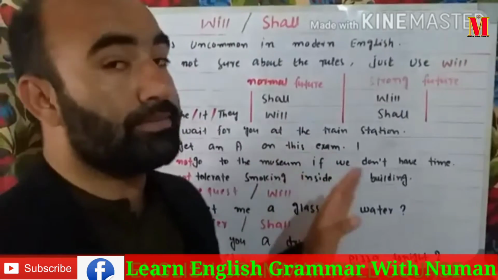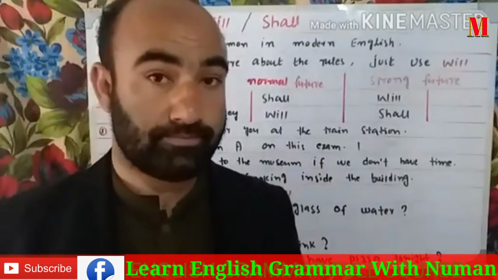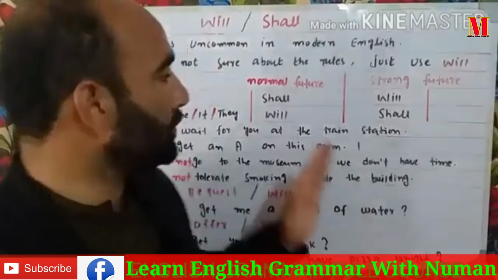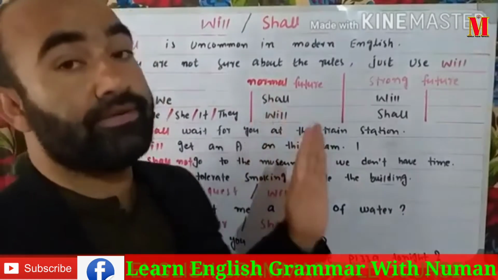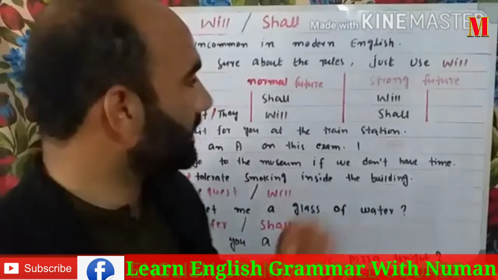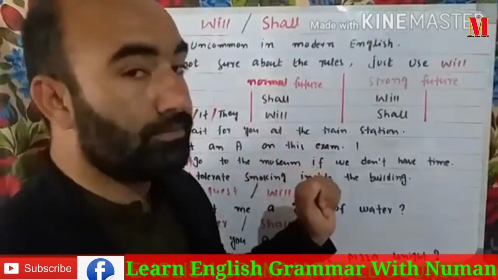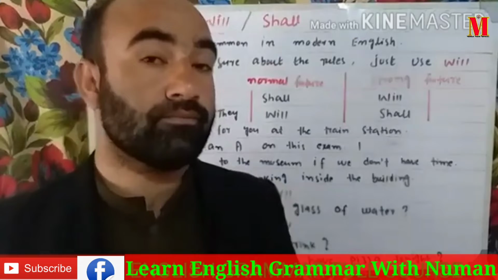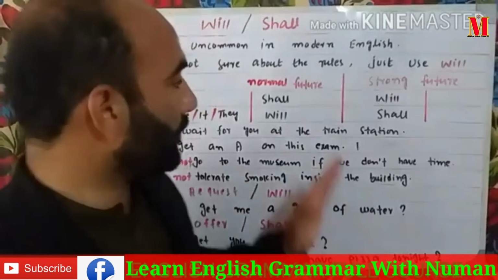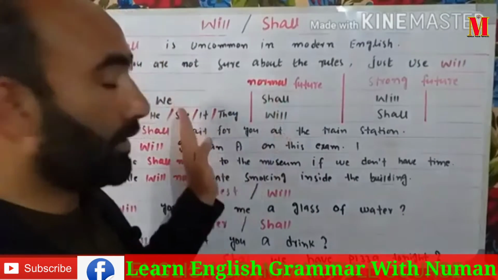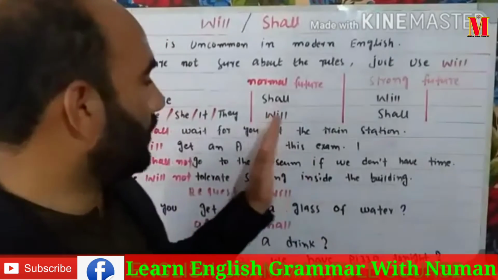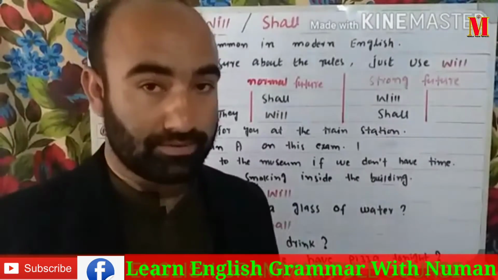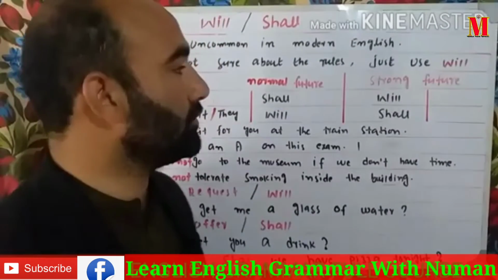Whenever we are talking about an expectation, a prediction, or a plan, we use this set of rules. With the normal future, expectation, plan, and prediction, we use shall with I and we, and will with second and third person pronouns. You have to keep these words in your mind.